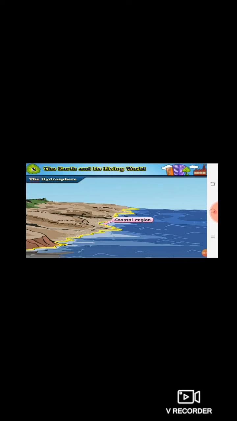But as you go away from the coastal line, the ocean becomes several kilometers deep. So overall on the earth there are different regions, and because of these different regions we also have diversity in plants and animals, meaning we see great variety in living things which live in these different regions.